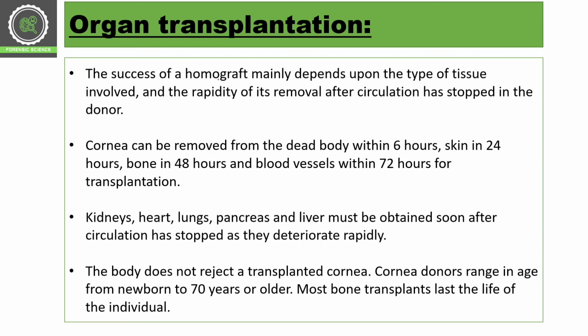Now, organ transplantation. The success of a homograft, which is nothing but organ transplantation, depends upon the type of tissue involved and the rapidity of its removal after circulation has stopped in the donor. So we need to remove the organs as soon as possible after circulation has stopped. The cornea can be removed from the dead body within 6 hours of death, skin in 24 hours, bone in 48 hours, and blood vessels within 72 hours. Kidney, heart, lungs, pancreas, and liver must be obtained soon after circulation has stopped, as they deteriorate rapidly.